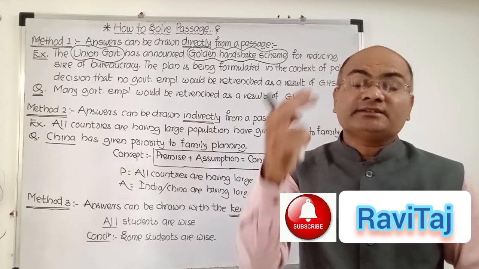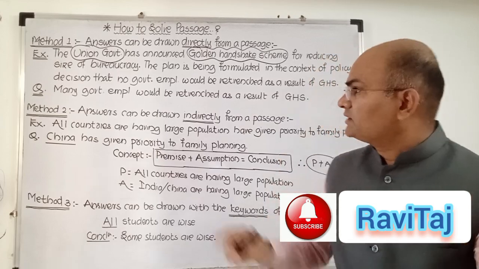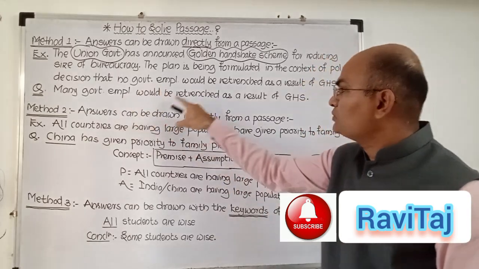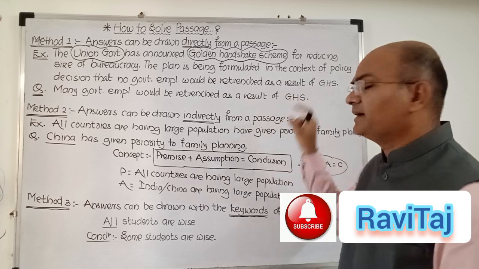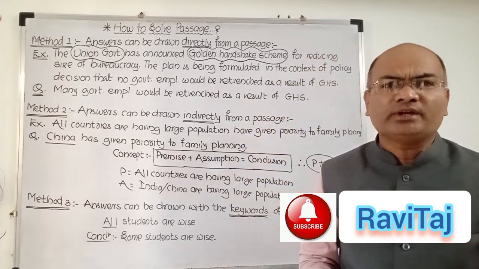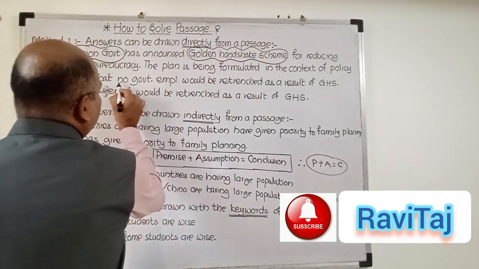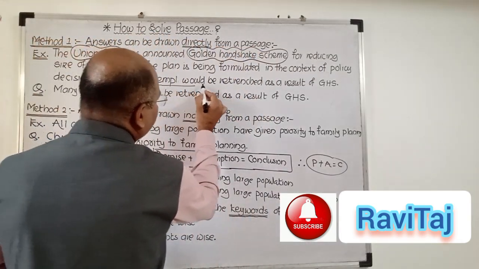Suppose I ask you the question in a second way here. My dear friends, listen carefully. Suppose many government employees would be retrenched as a result of golden handshake scheme. So we have underlined the fact very minutely and properly, that is, no government employee would be retrenched as a result of golden handshake scheme. Okay.